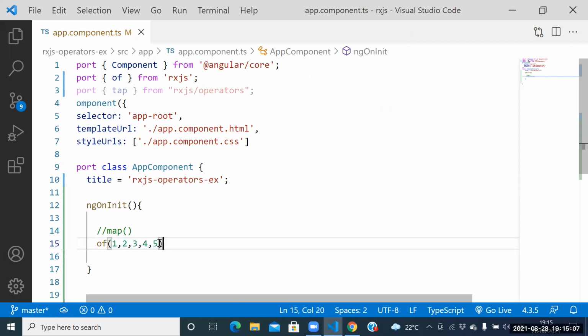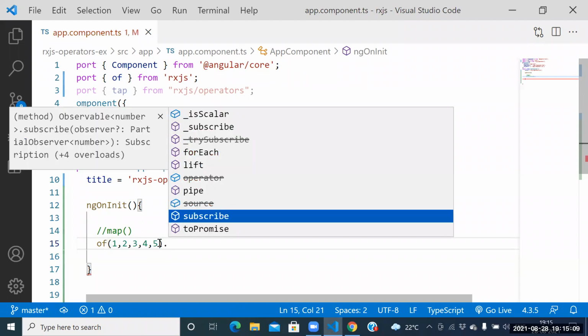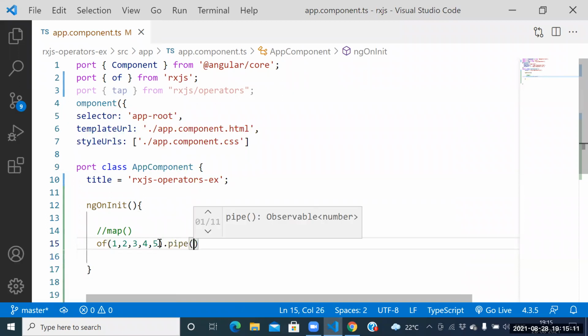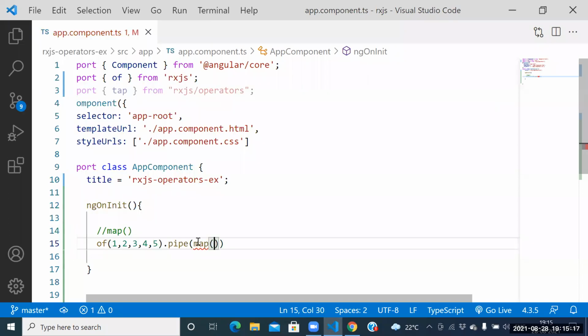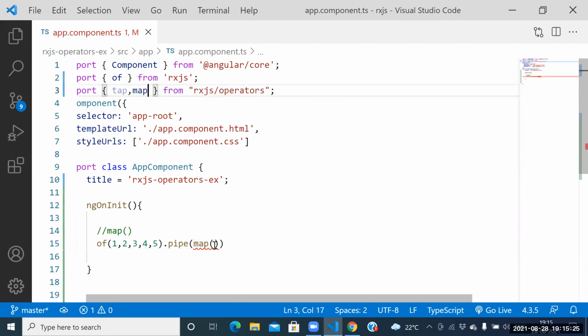If you want to modify the original result, which operator do we have? Map. Never say pipe here. We have map. Can you import the map also? Respond, guys. We need to import the map also. That map also we need to import.